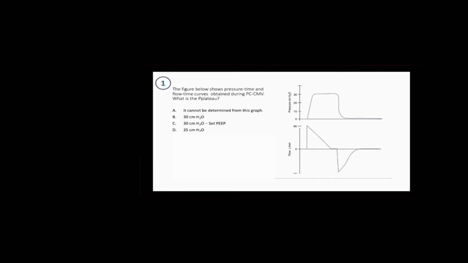Pressure control mode ventilation. What is the plateau pressure? Option A, it cannot be determined from this graph. Option B, 30 centimeters of water. Option C, 30 centimeters of water minus this set PEEP. Option D, 25 centimeters of water. You can click option A, B, C or D.